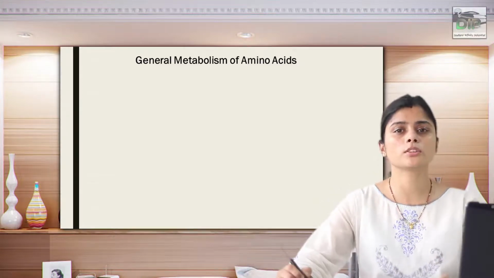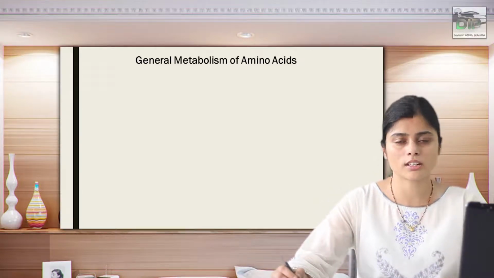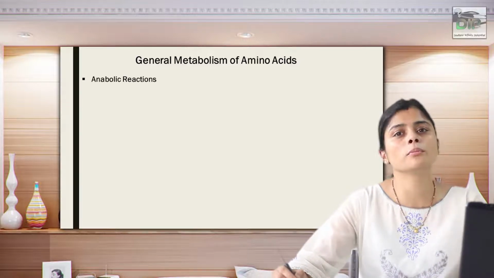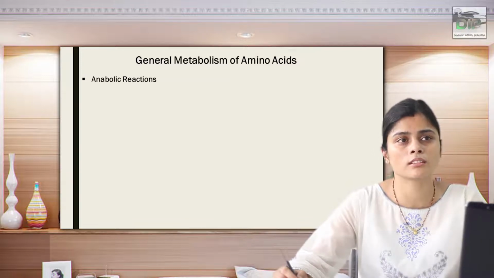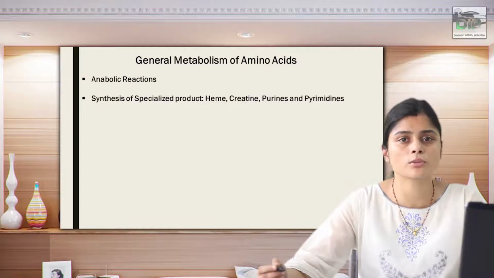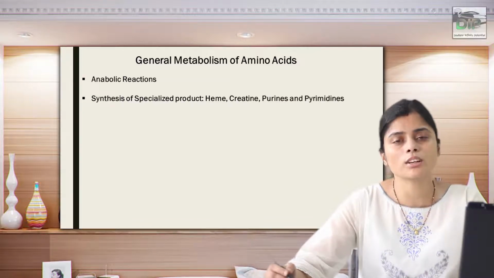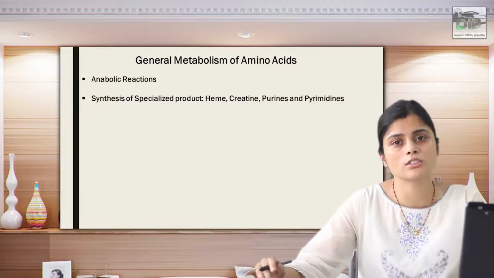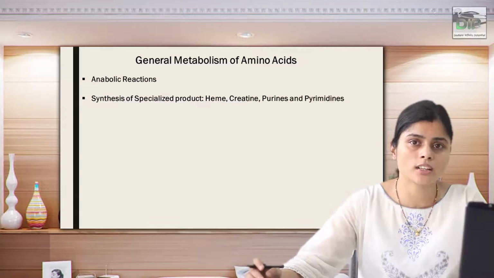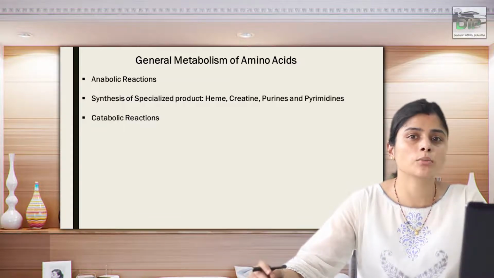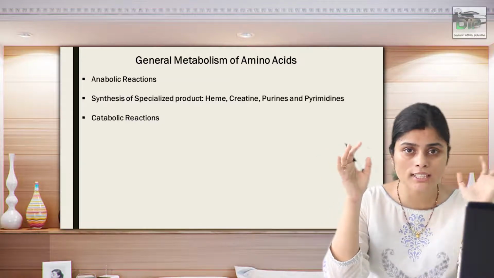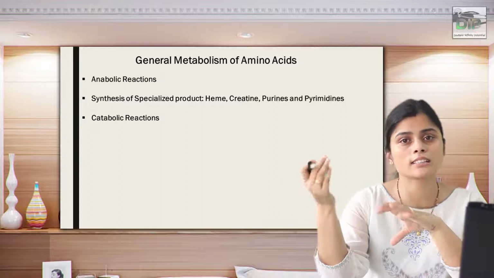So now coming on to the general metabolism of amino acids, what are the steps which are taking place in the general metabolism? The first step is the anabolic reaction, that is the formation of different types of important compounds from those amino acids, synthesis of your specialized product. The anabolic reaction means synthesis of protein, synthesis of important peptides, synthesis of hormones, synthesis of specialized products like heme, creatine, etc. Catabolic reaction, that is, this amino acid goes through catabolism, the carbon skeleton in a different way and your nitrogen skeleton in a different way.